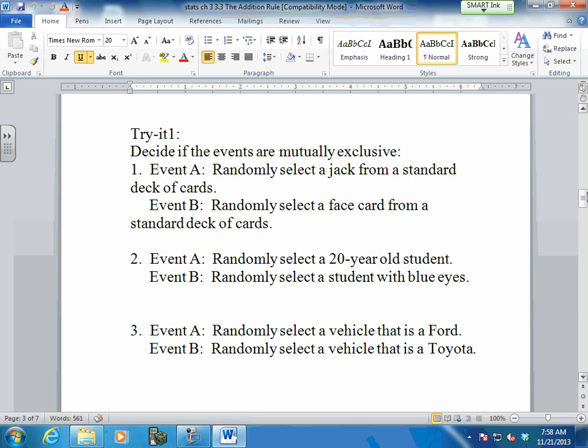So you guys think about these three. Read these silently and think about these for a minute, and then we'll go over it. I need you to read them and think about them.